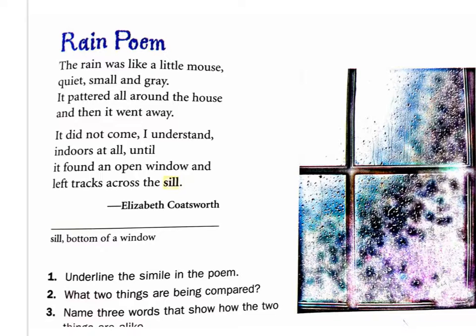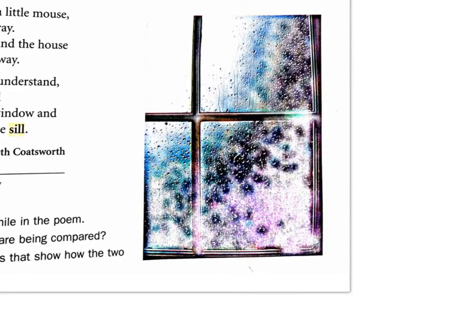A stanza in poetry is like a paragraph in writing. Poetry has a stanza and lines. Okay, so this poem is called Rain Poem. You see the picture. The rain hitting the window.